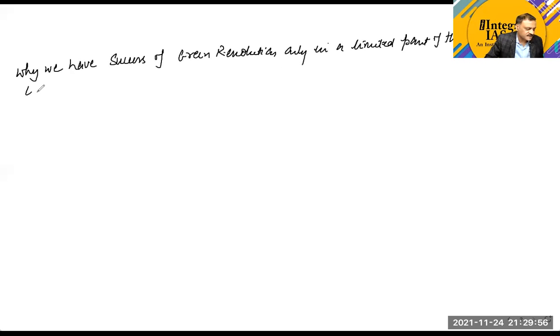I hope most of you are aware of this term, green revolution. Why only in a limited part of the country, which includes only a part of Punjab, Haryana, or part of Western UP?